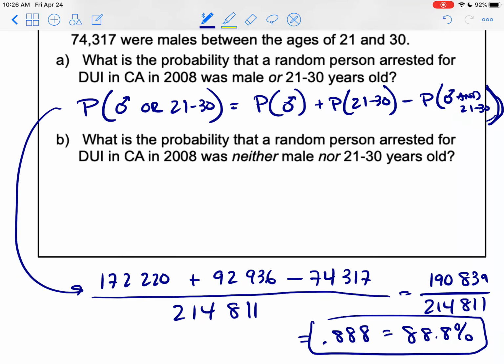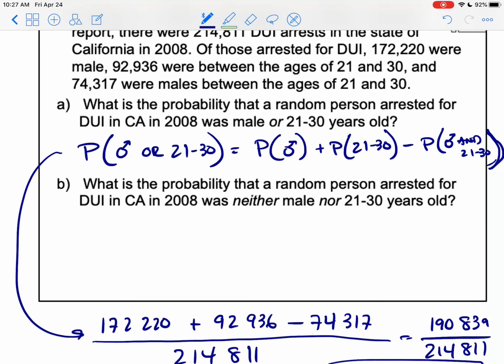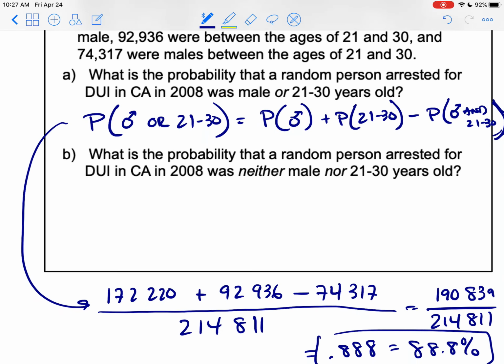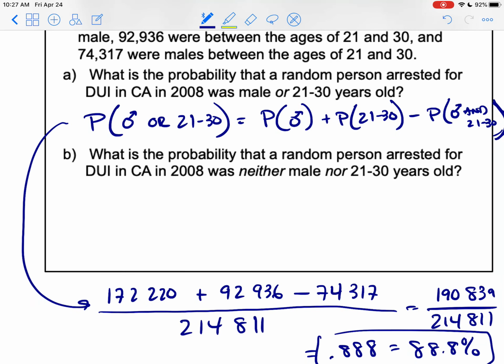And if you want to reduce that fraction, you can. So it's an 88.8% chance that the person was male or 21 to 30 years old, which is less than 100%. So that means I'm feeling good about this answer. If I just added up the total number of males and the people who were between 21 and 30, I would get a number that's over the 214,000. And so that wouldn't make sense.